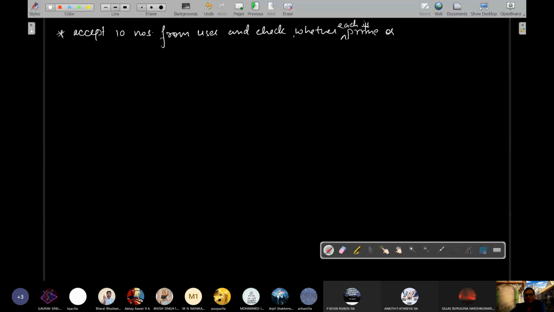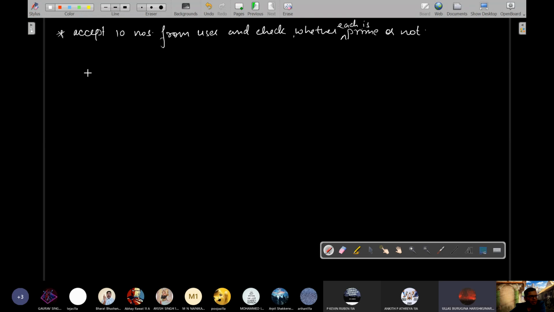Let's say कि if user, एक क्वेश्चन लेते हैं, accept 10 numbers from user and check whether prime or not. Each को check whether each is prime or not. तो इसमें क्या करेंगे?